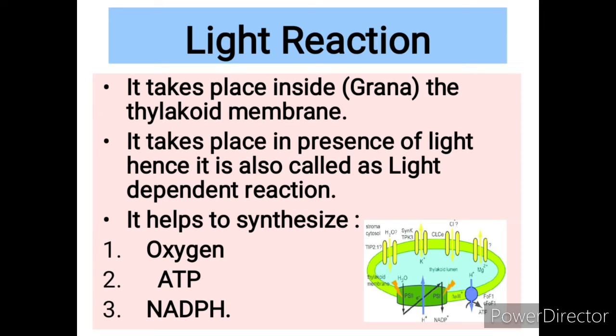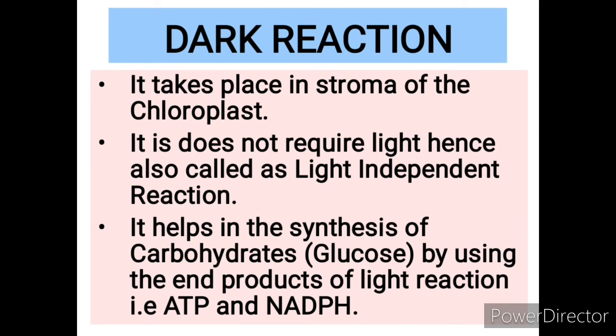It takes place in the presence of light, hence it is also called the light dependent reaction, and it is helpful in the synthesis of oxygen, ATP and NADPH. So the end products of light reaction are namely oxygen, ATP and NADPH. Remember this statement, what are the end products of light reaction. This is the important statement. Oxygen, ATP and NADPH are the end products of the light reaction that will help the starting of dark reaction.